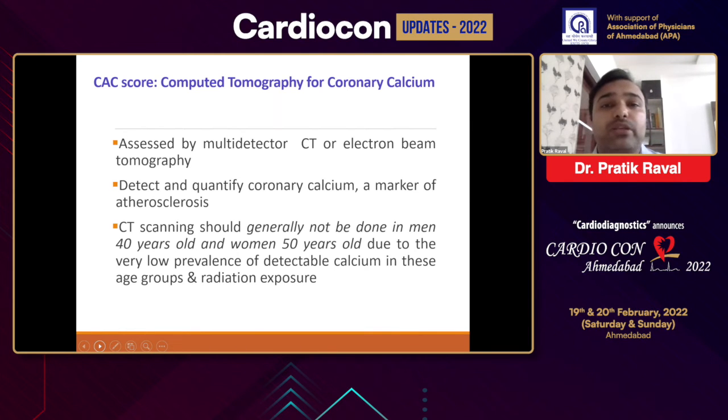So coming to the imaging, coronary calcium scoring is again a method to assess subclinical atherosclerosis by quantifying coronary calcium. It is not recommended in men below 40 years and women below 50 years of age.